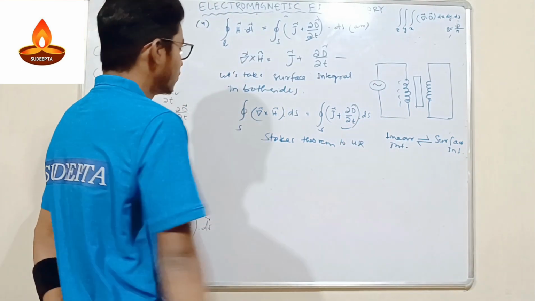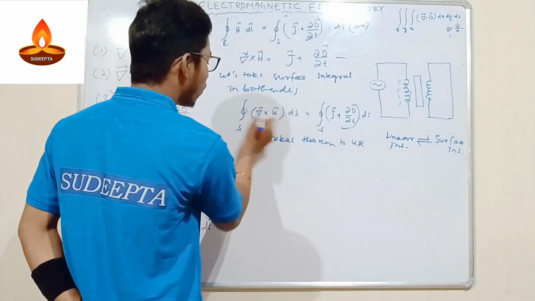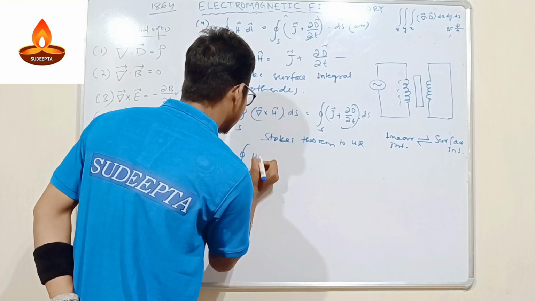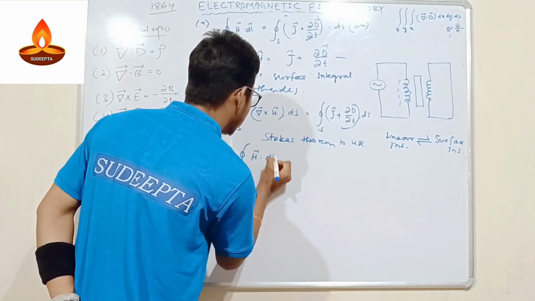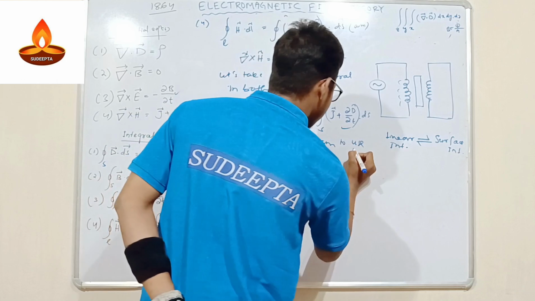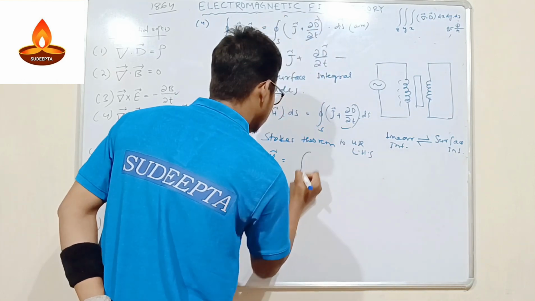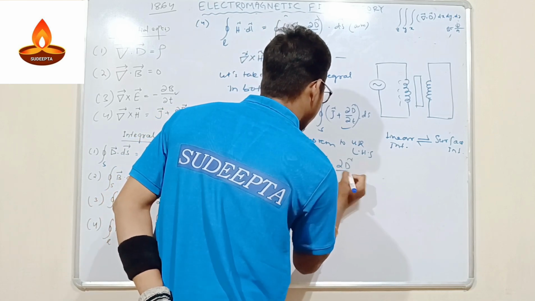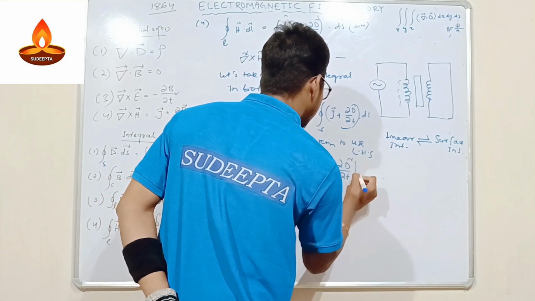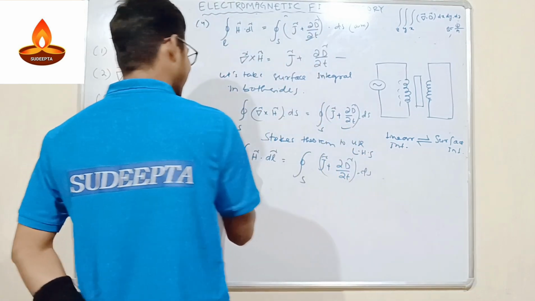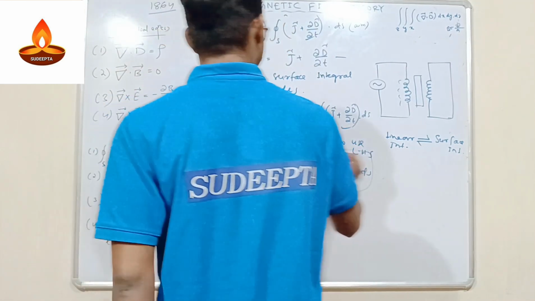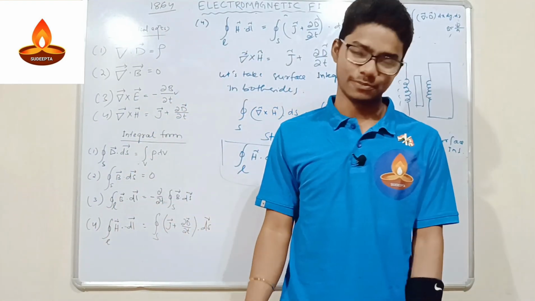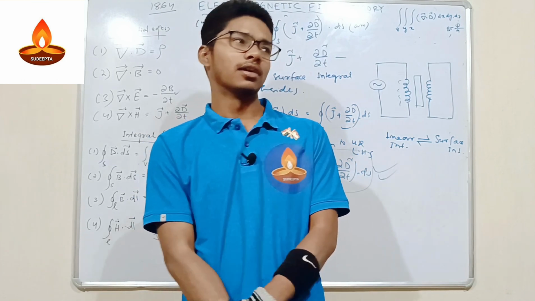So the curl will be removed. That means the left hand side will be converted into the linear integral of H dot dl, which is equal to the surface integral of J plus dD upon dt dot ds. This is our required equation. This is our fourth equation. This is finished, and it is actually very simple.